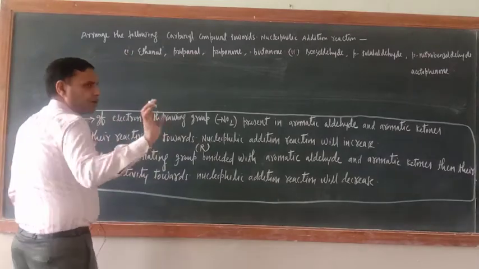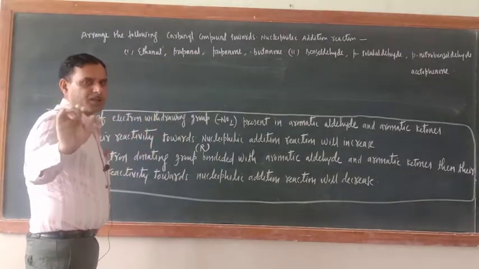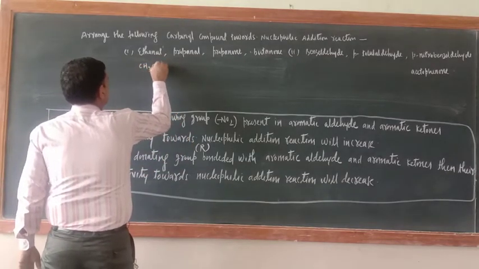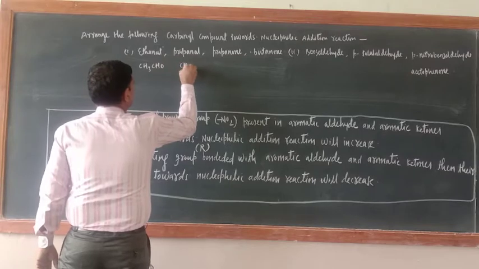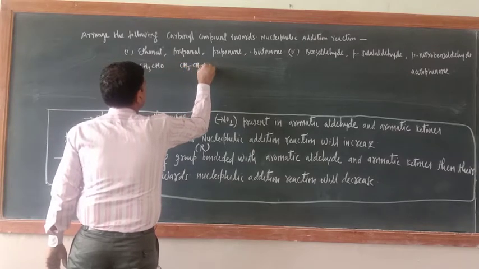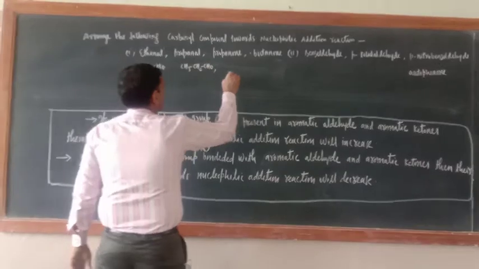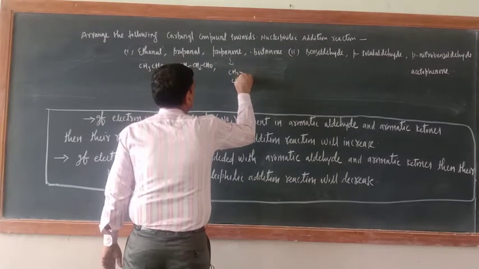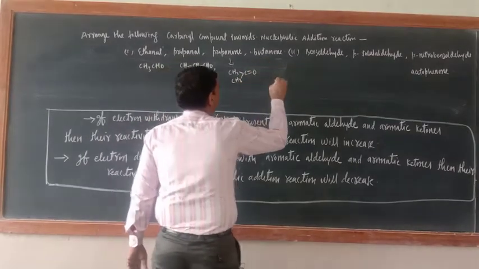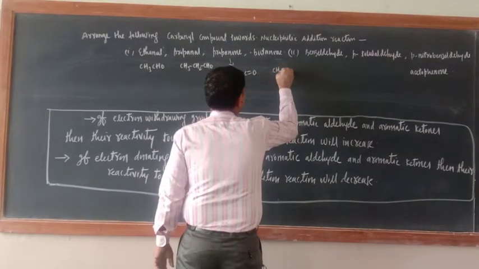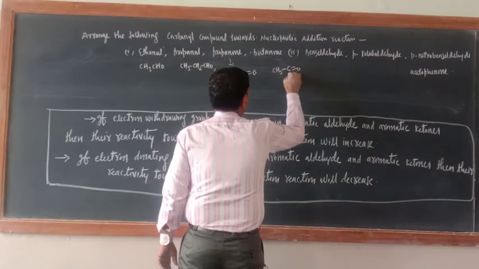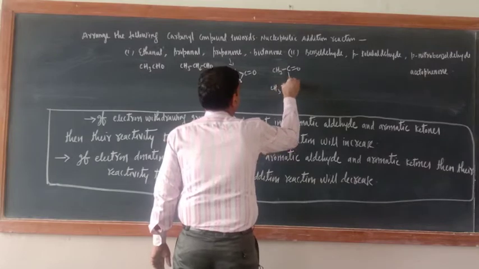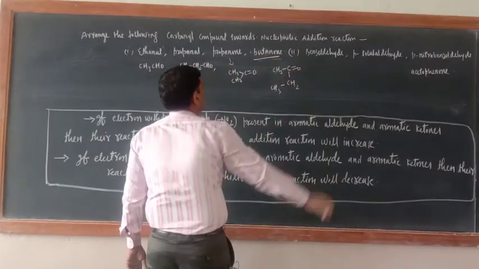So as I told you, first you should write the formula, then you will have a lot of idea. Ethanol means CH3CHO, propanol means CH3CH2CHO. Okay, propanone means CH3 C double bond O, butanone means CH3 C double bond O, and another one is CH2 CH3, 1 2 3 4. This is the formula of butanone.